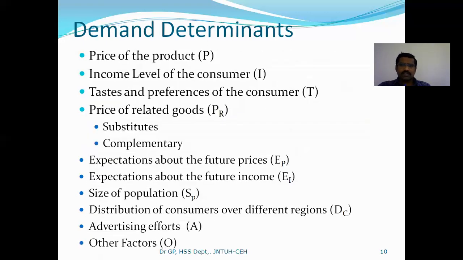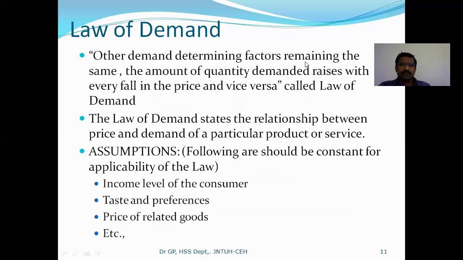All other factors in the sense, except the price, the remaining factors you keep constant, and take only price as the one particular factor and take the demand. So when you reduce the price, the demand for the commodity will increase. Every fall in price brings an increase in demand. That particular relationship, we can call the law of demand.